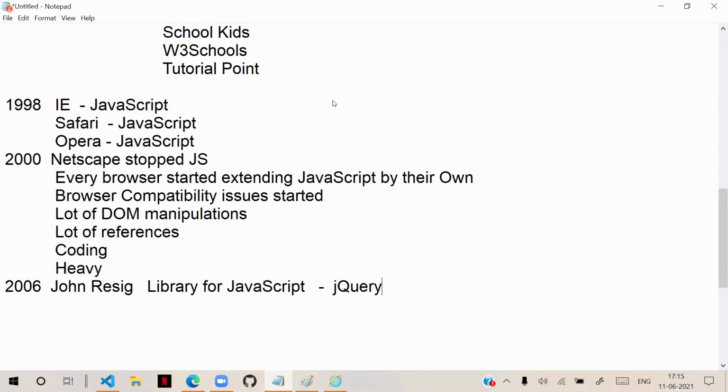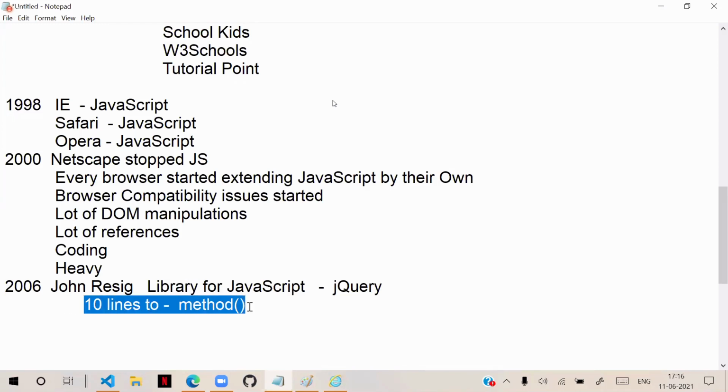Library means it has ready-made functions. That means actually in JavaScript, I have to write 10 lines to handle certain functionality. Now in jQuery, you can write one method that will handle that 10 lines of logic. So it is a library of functions which you can easily handle.